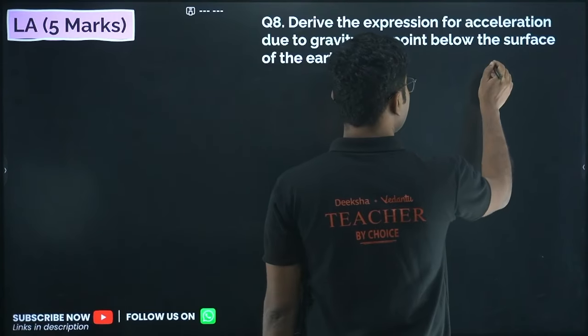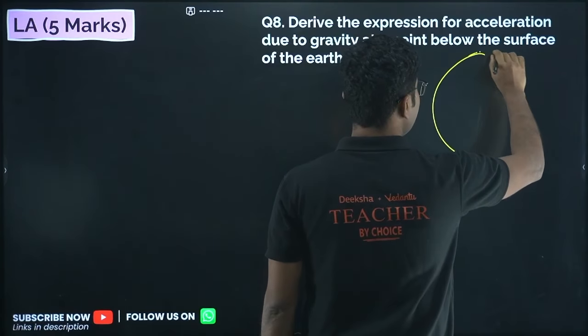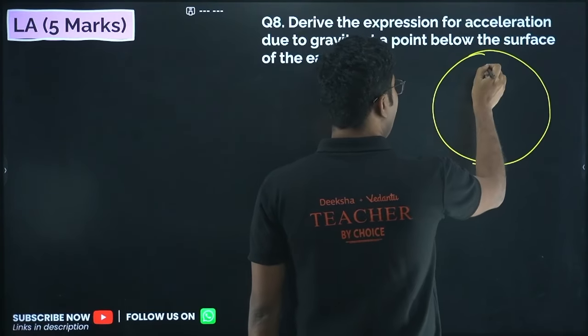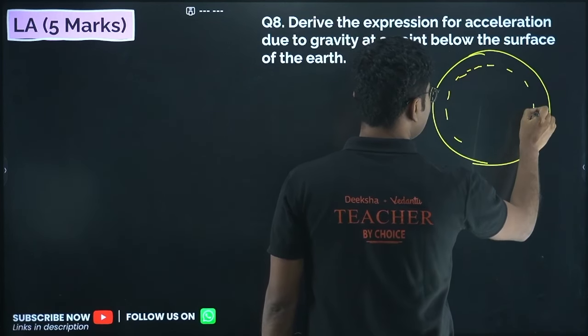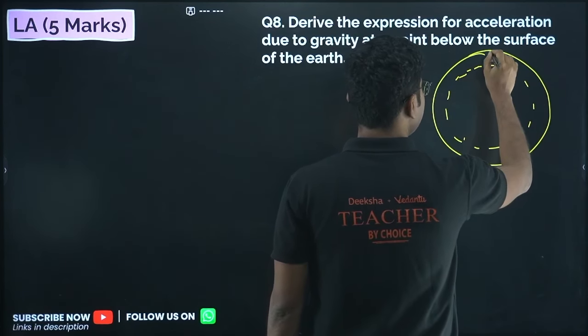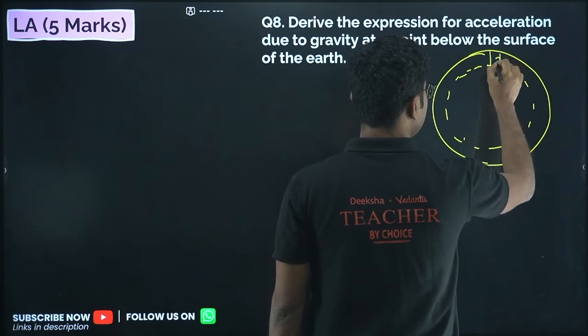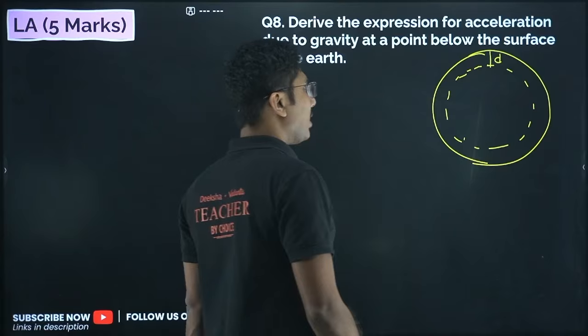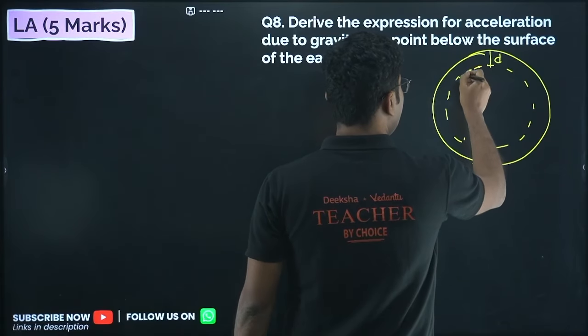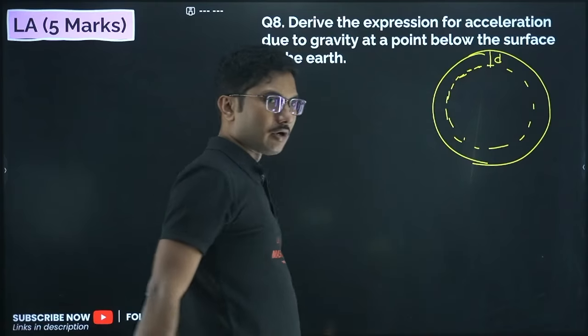So here we have Earth. I will draw the Earth a little bigger because we have to go inside. We are digging inside the Earth using a drilling machine, and we drilled up to a depth of, say, small d. Now remember that Earth is solid, it is not hollow by the way.